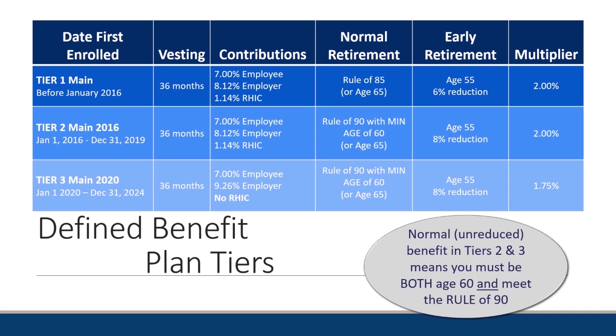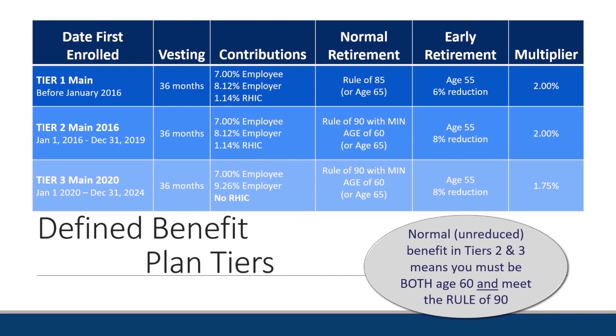And if you are actively working while at age 65, you would be able to retire with normal unreduced benefits. Age 55 for early retirement on tier 2 and 3 is also a possibility, but you do have a higher reduction percentage. So age 55 with an 8% reduction annually, if you retired 10 years earlier, that could be an 80% reduction in your normal retirement benefit.